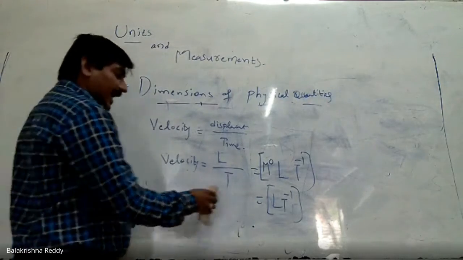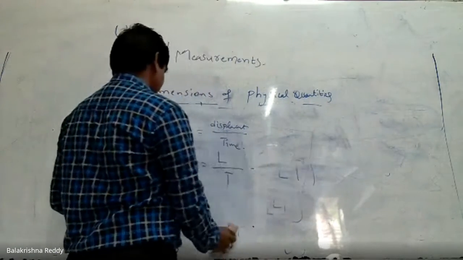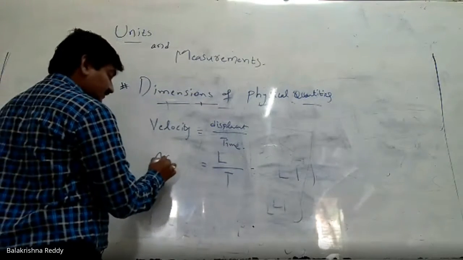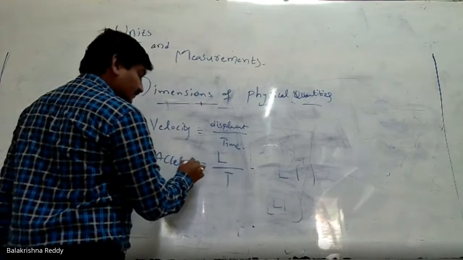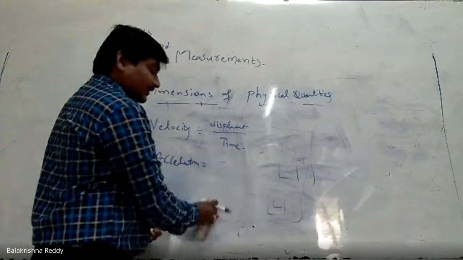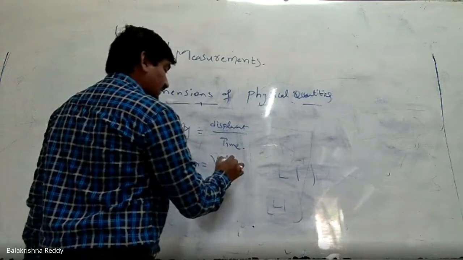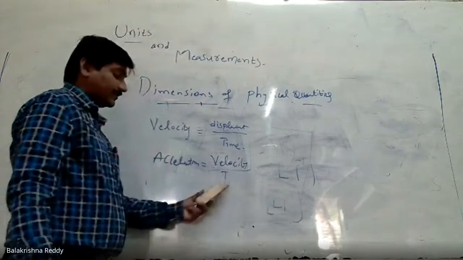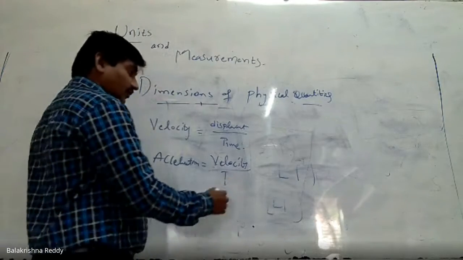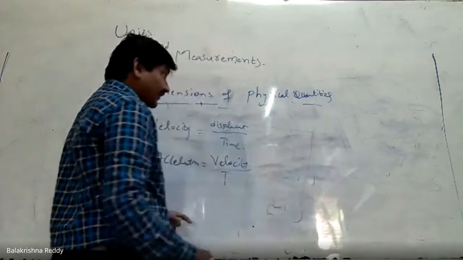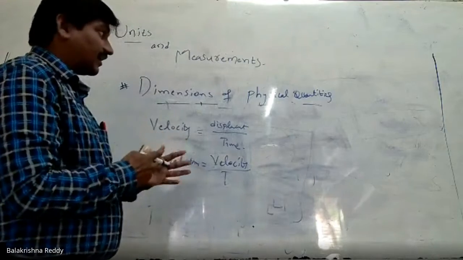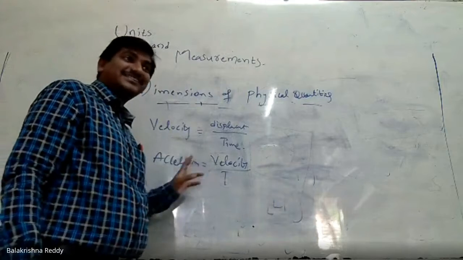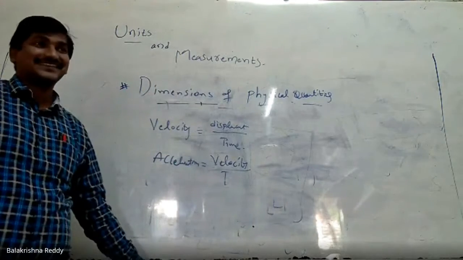Let me tell you for acceleration. What is the definition of acceleration? Change in velocity by time. Remember, we are able to write the dimension formulas only when we know the definitions of the physical quantities.